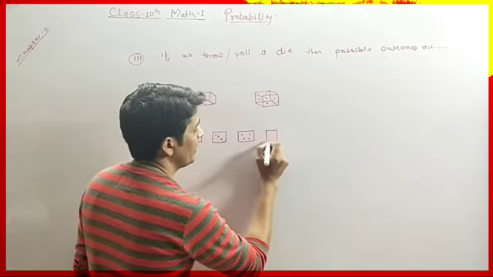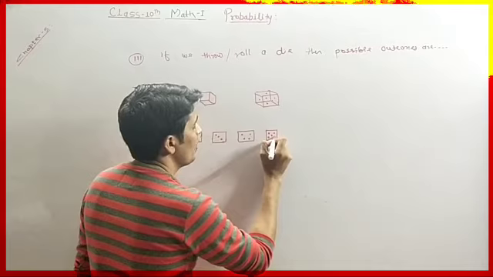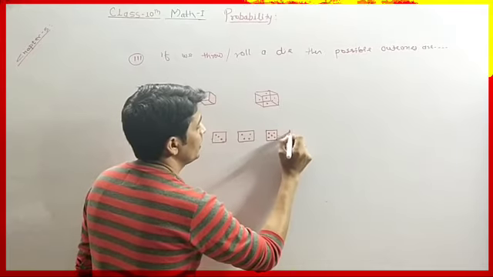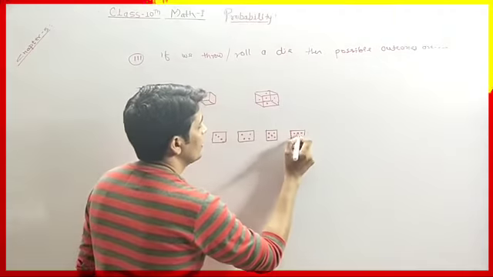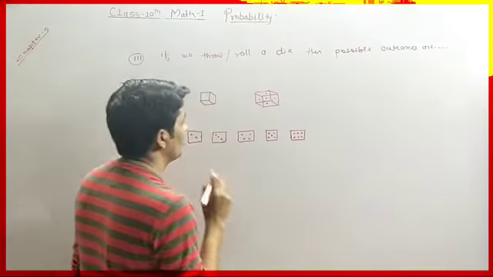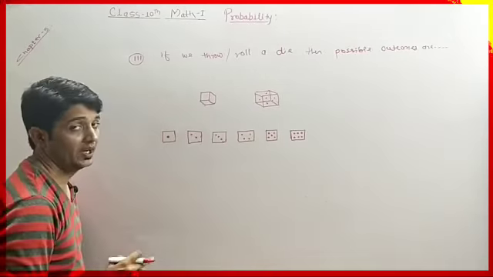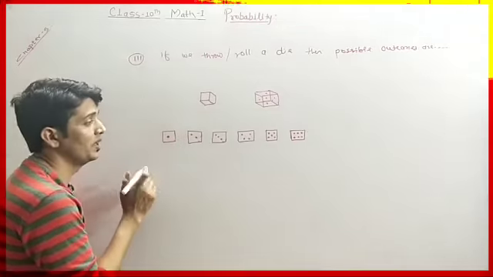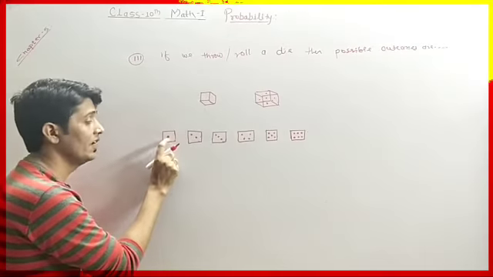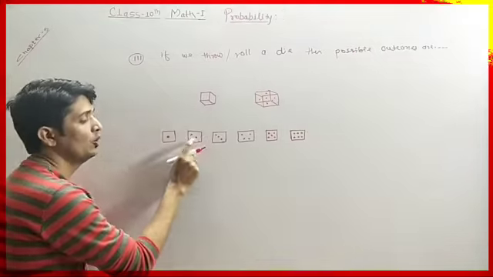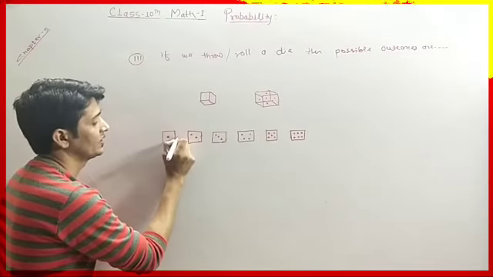On the fifth face, 5 dark points, and on the sixth face, 6 dark points. So there are 6 possibilities. Maybe on the upper face the die will have 1 point, or 2, or 3, or 4, or 5, or 6.